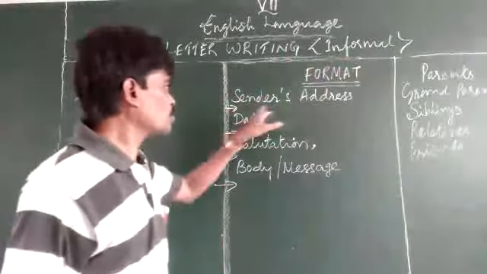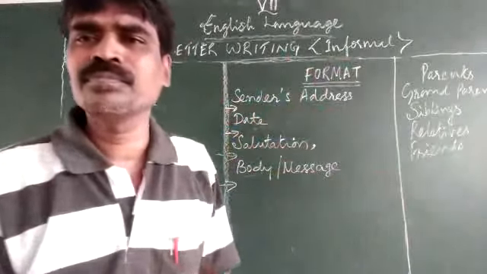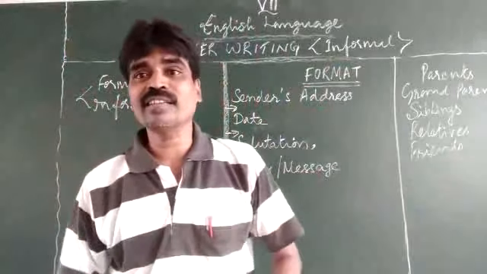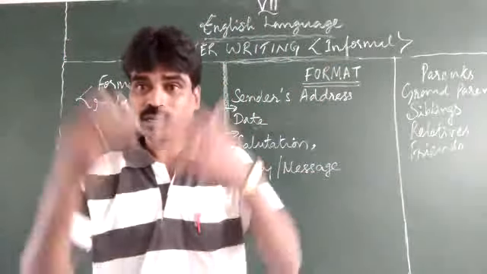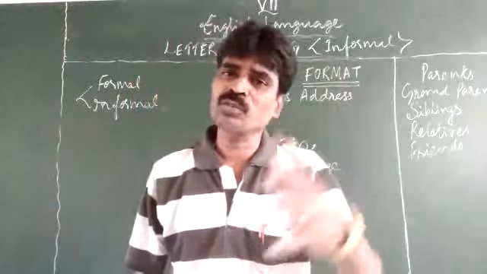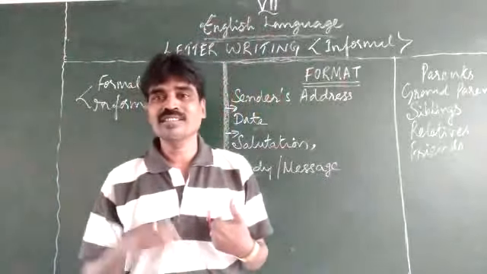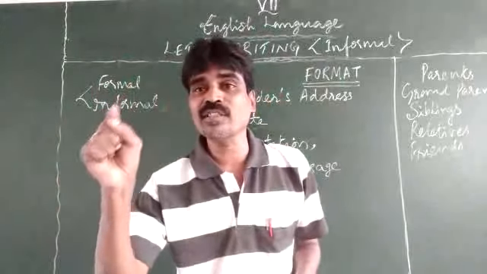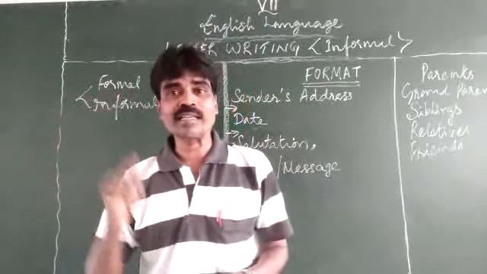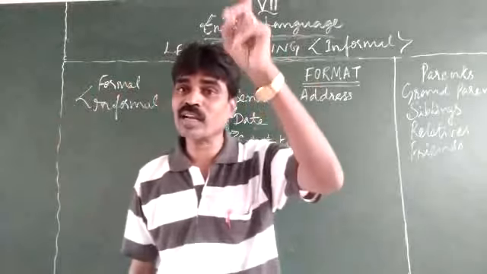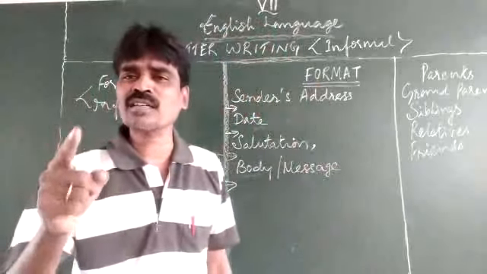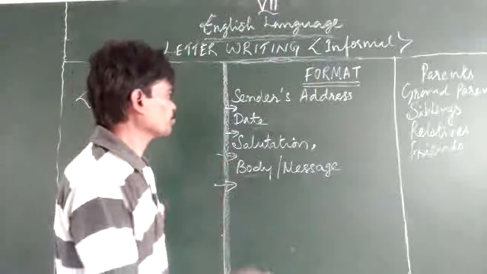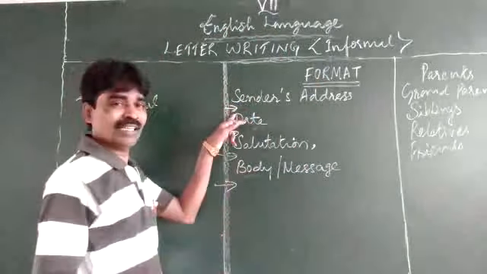First and foremost, the sender's address. The sender's address can be of two types: the 2-line address and the 3-line address. Whichever way you prefer, you may use it, but I prefer the 3-line address. The last line should have a full stop at the end. The rest of the lines are followed by a comma at the end. Punctuation marks are very essential. Learn it very carefully. Then leave a space.